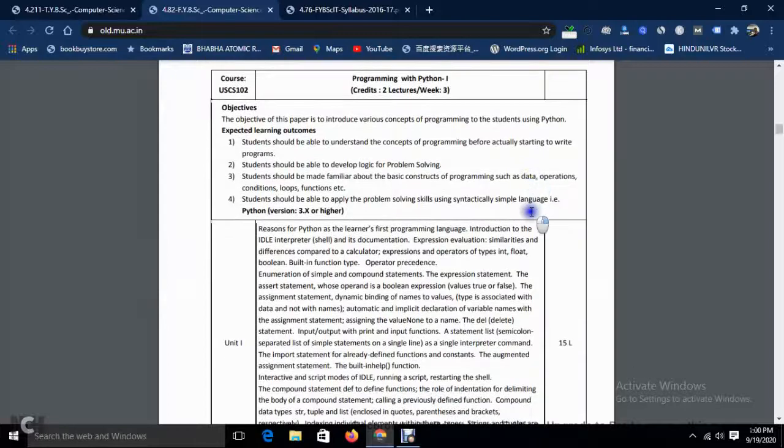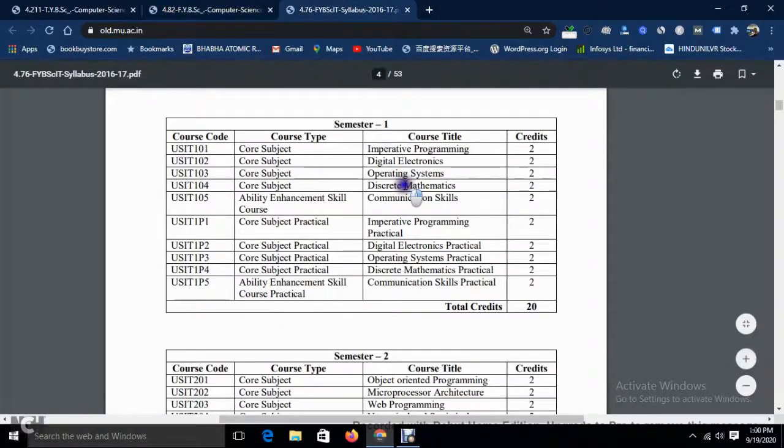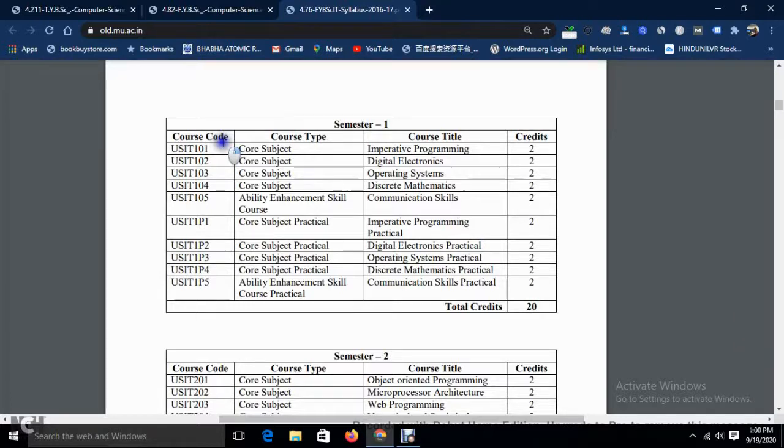Then if we come to your IT, for example, the first subject is Imperative Programming. Imperative comes under C programming. Imperative programming is near about SPA, that is structured programming approach, which is C language only.